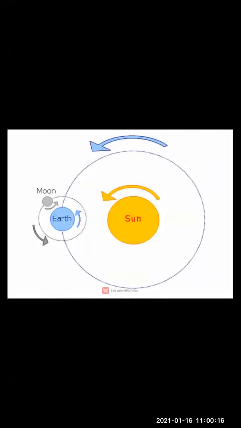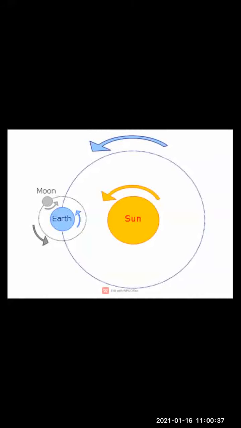But what happens, children? Is the sun really moving? No, the sun is not moving anywhere. In reality, the sun does not move anywhere. It is the earth which is revolving around the sun. Clear, children? The sun is not moving anywhere; because of the earth's rotation and revolution, we can see that. Clear?